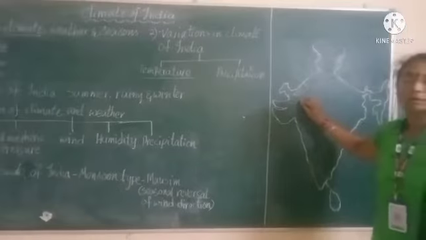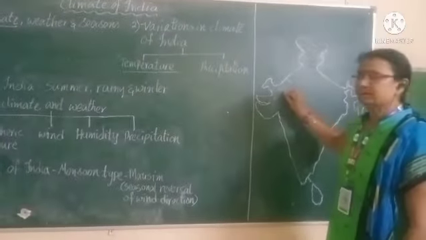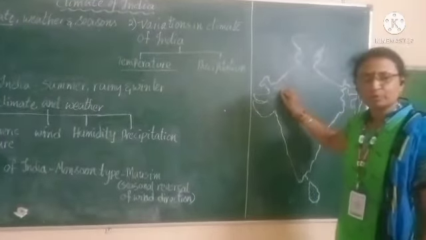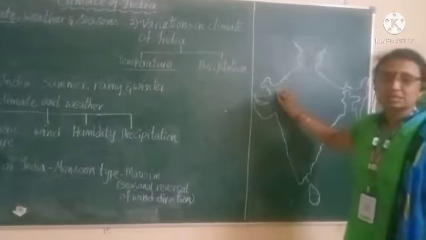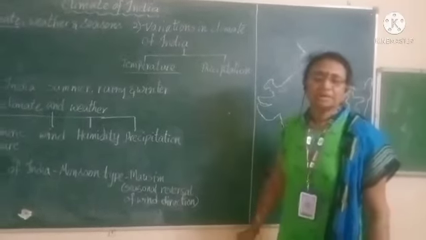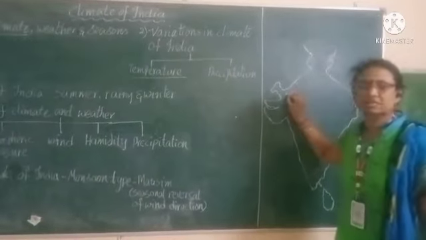Let us see the place Rajasthan. The Thar desert is an important physical feature of India, situated in Rajasthan. In Rajasthan, in summer, the temperature rises to 50 degrees Celsius.